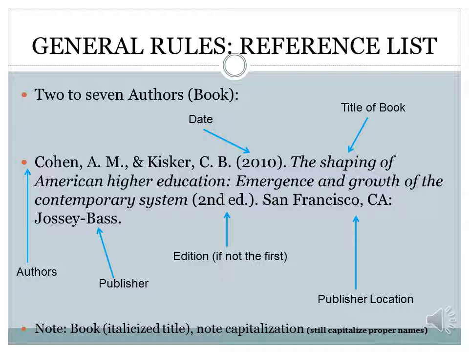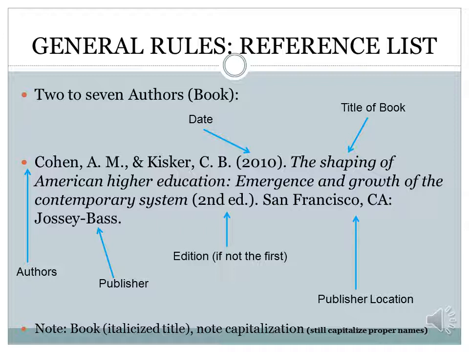The T is capitalized on the, but shaping and the rest isn't, except for when we have that semicolon right in the middle of our title, the next letter after that semicolon is going to be capitalized again. So emergence is capitalized, and then it goes back to all lowercase. Now you'll also see though that we have the word American in our title, and we did capitalize that. You're going to always capitalize proper names. So if there's a proper name in there, you're going to still capitalize that name.